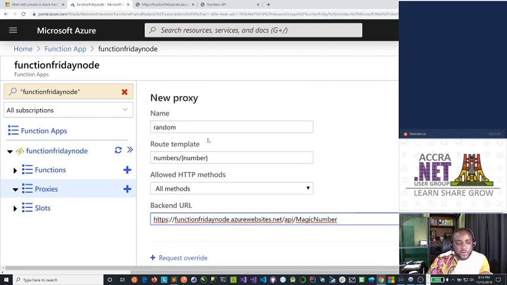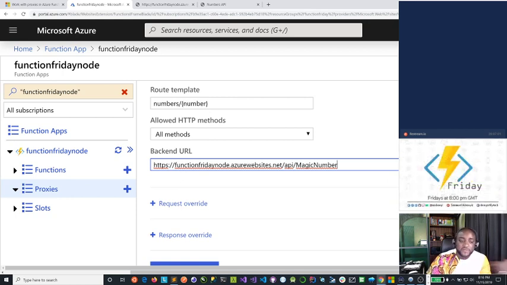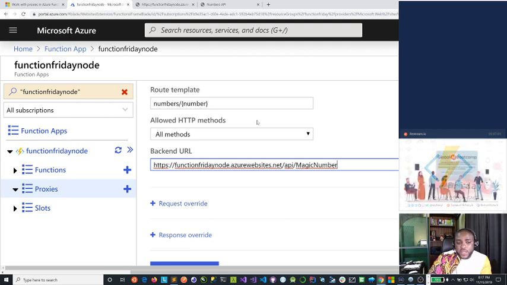So when you call this endpoint, it calls the backend URL, which is the function you've defined. And then you can override information or pass information from your request to the backend URL. Now, we know that when we call this function we've created, we need to pass question mark, number, equals something.